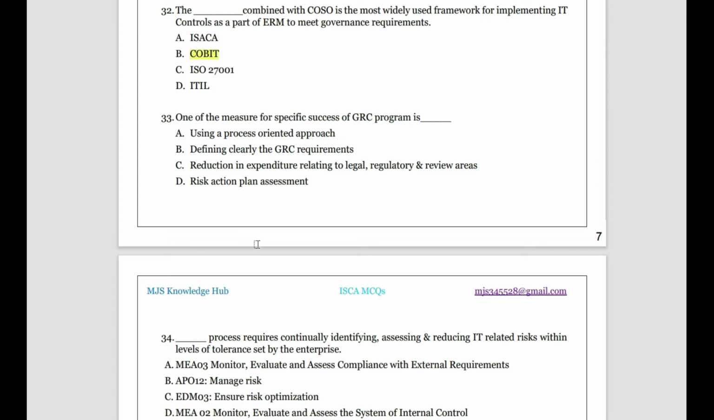So what is the criteria for specific success? Using a process-oriented approach? No, because a process-oriented approach is following a process, it is not a measure for specific success. Defining clearly the GS requirement, you are defining things, but we need to see the end result. Reduction in expenditure related to legal, regulatory and review areas, maybe. Risk action plan assessment, no. A, B and C are the starting process, but we need to assess the end thing. So C, reduction in the expenditure relating to the legal, regulatory review areas is important.